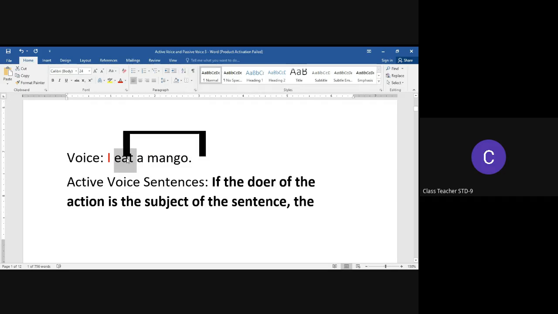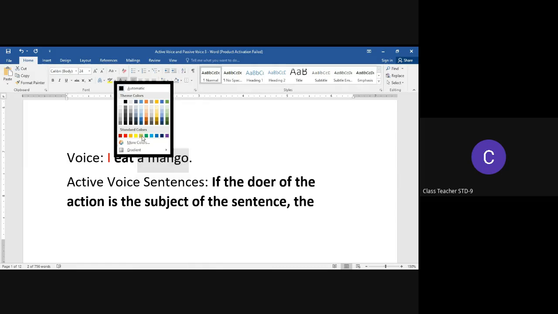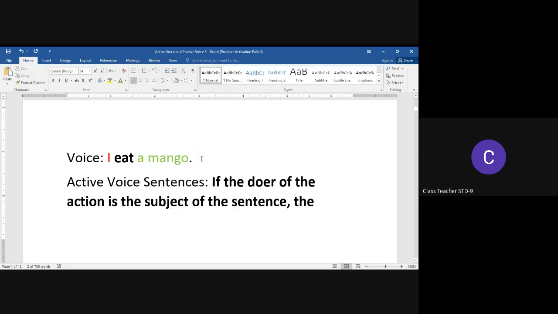The verb here is eat. The action here is eat. And who is the receiver? The object is the receiver of the action or the verb. So this sentence must be in active voice.